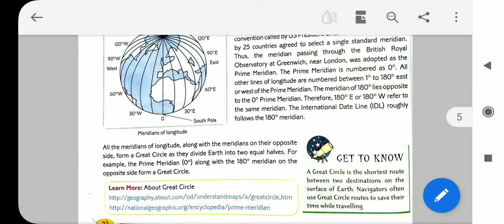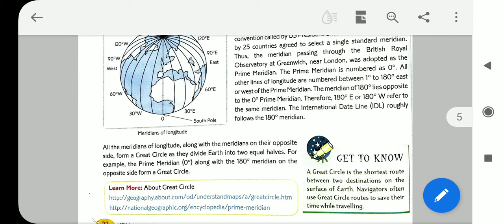All the meridians of longitude, along with the meridians on their opposite side, form a great circle as they divide Earth into two equal halves. For example, the prime meridian 0 degree, along with the 180 degree meridian on the opposite side, forms a great circle.